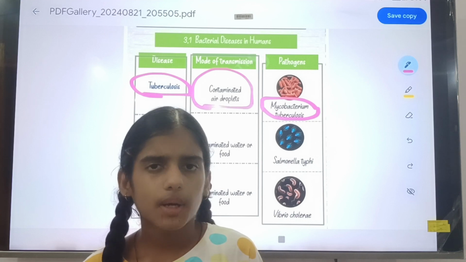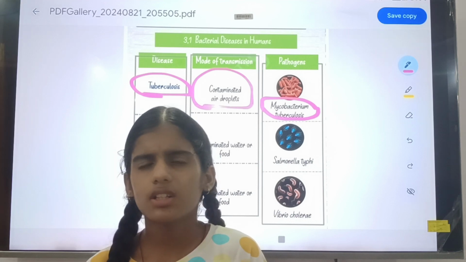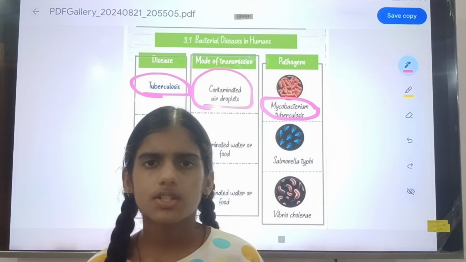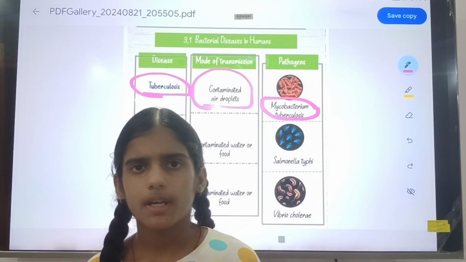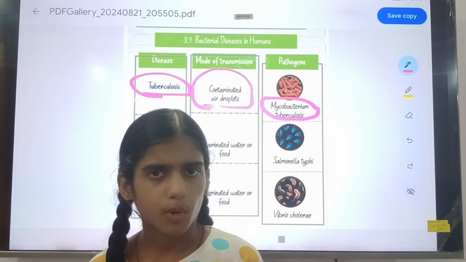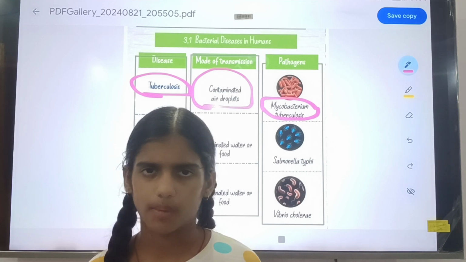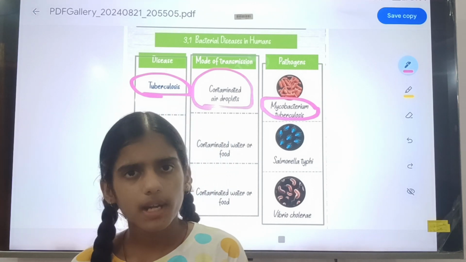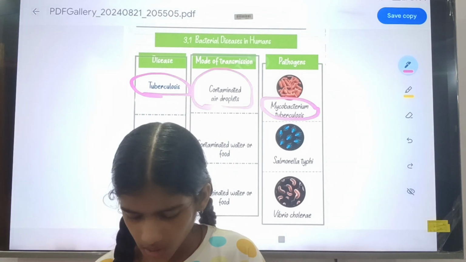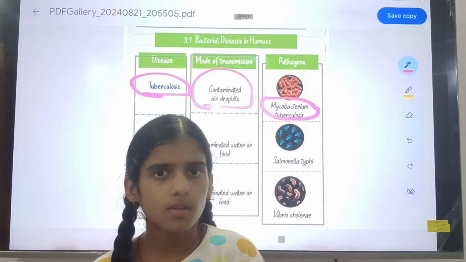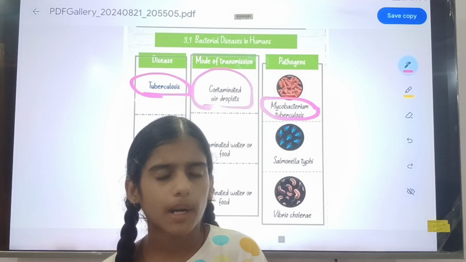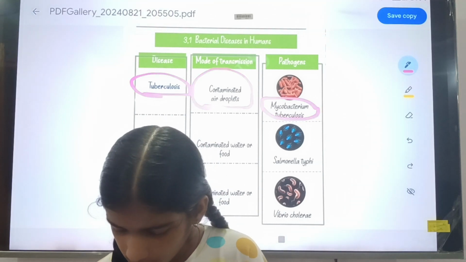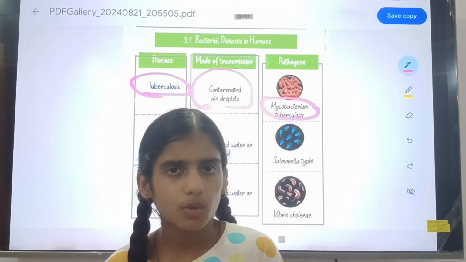In all common examinations, they will ask whether tuberculosis is caused by bacteria, virus, protozoans, or none of the above. These are the four options. You will choose bacteria. Don't forget, all the diseases studied under bacterial diseases in humans are caused by bacteria. So the bacterium name is Mycobacterium tuberculosis.